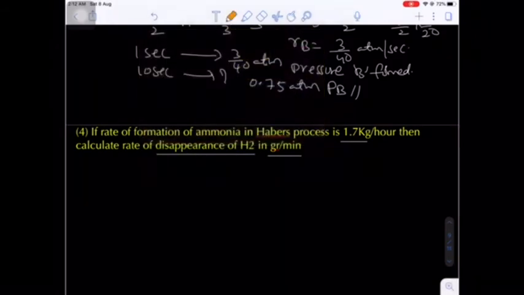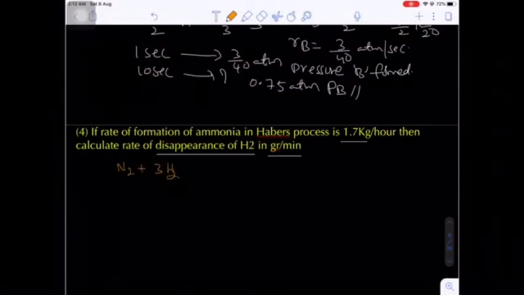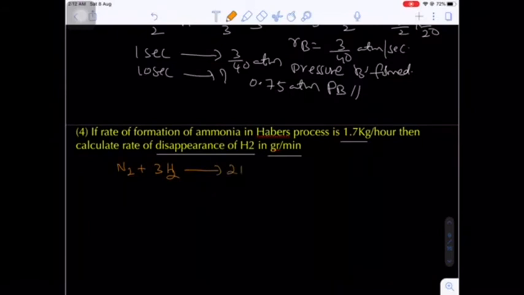Okay, now here what is the Haber process? Manufacturing of ammonia: N2 plus 3H2 gives 2NH3. Okay, if you want to multiply with 2, if you want to divide it by 2, no need to, you can do anything. Here no need to write the different balanced reactions. You take any reaction but the answer will remain the same.